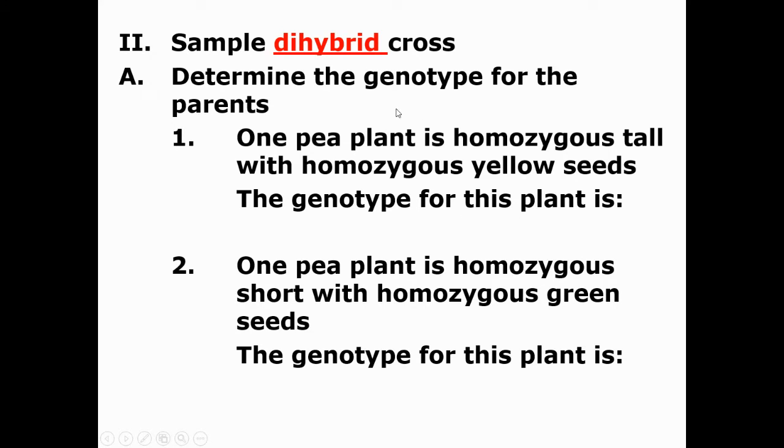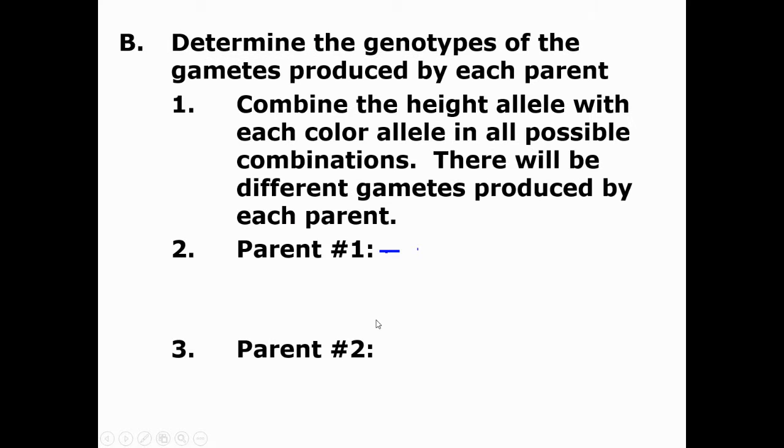So what do we do? Let's look at the genotype of the parents. You have a pea plant that's homozygous tall and homozygous yellow. So big T, big T, big Y, big Y, that's its genotype. When they're put together like that, you always keep the T's together and you keep the Y's together, always remembering to write the dominant of each pair first. Now we have a homozygous short plant and a homozygous green plant. Little t, little t, little y, little y. So there's our two genotypes based off the given phenotypes.